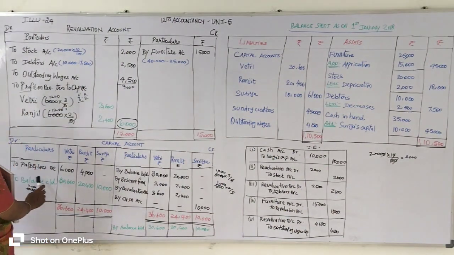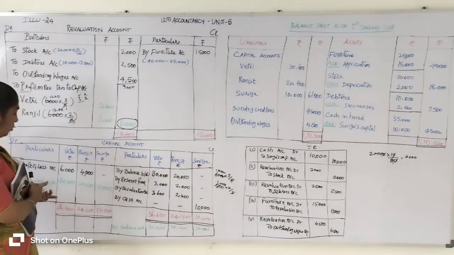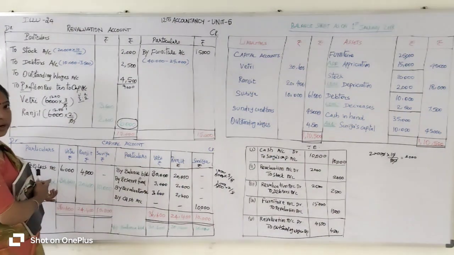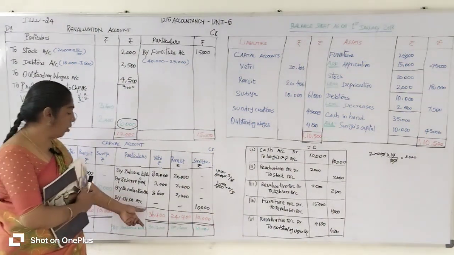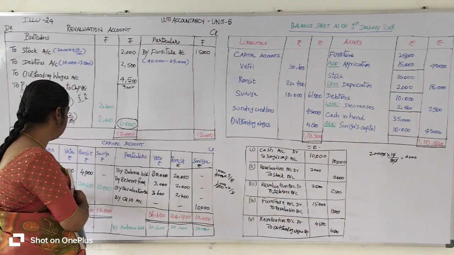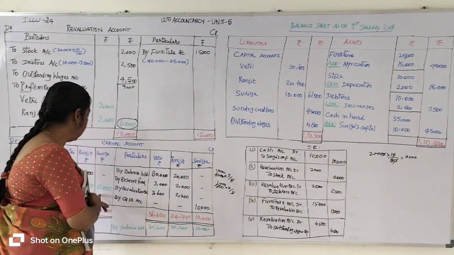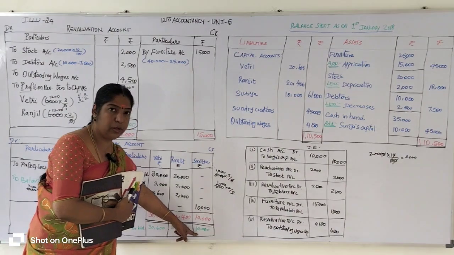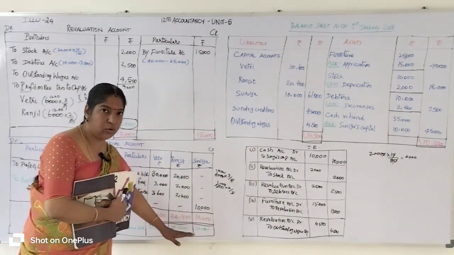Against this you are going to write 'To balance carried down'. This is called the closing balance. After you find the closing balance, immediately enter it on the opposite side, below the total. You are going to enter the same values, 30,600 rupees, 20,400 rupees and 10,000 rupees, brought to the opposite side below the total.